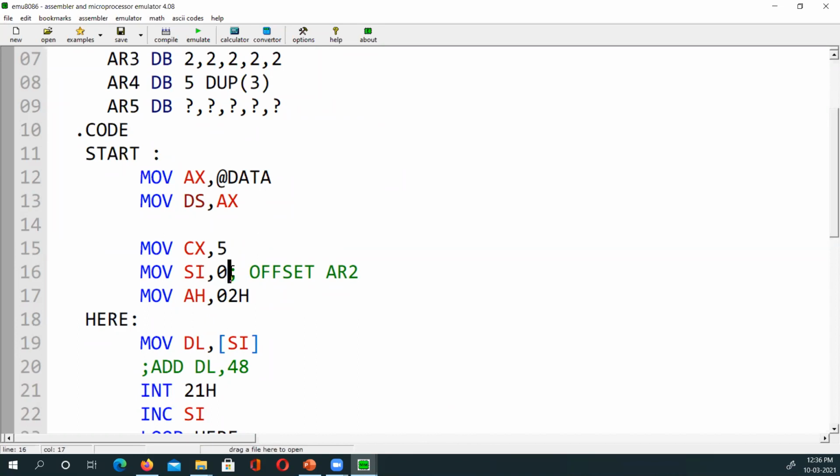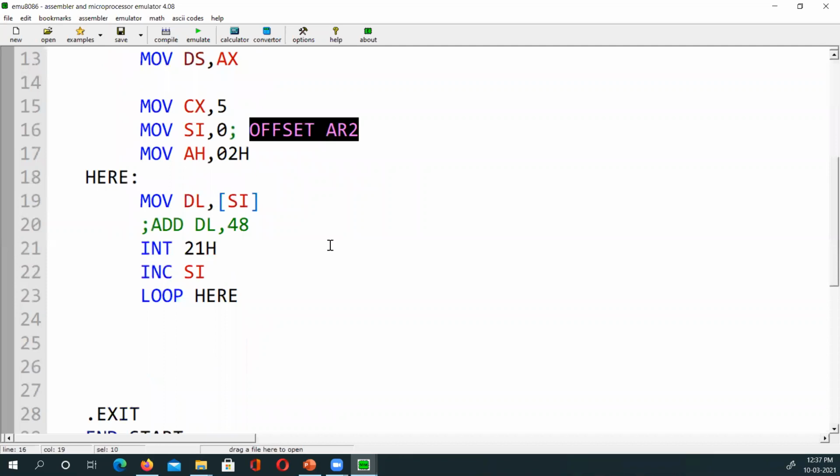I'm not putting the address of AR2 in it. Offset, or load effective address as we do, what will offset do? It will load the address of AR2 in the data segment into SI. Now I'm directly putting 0, so will it print here? Will it print?